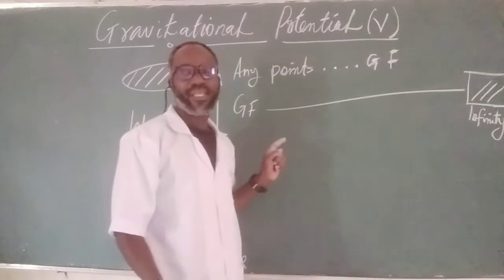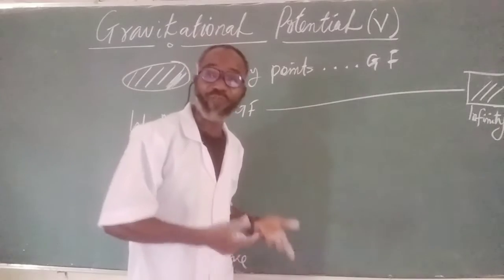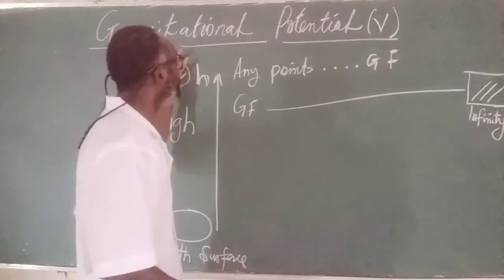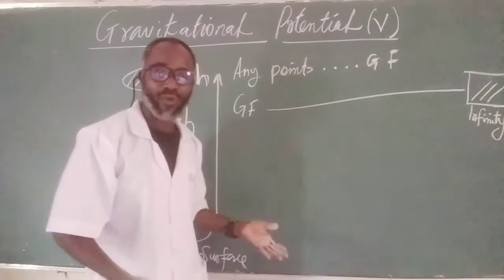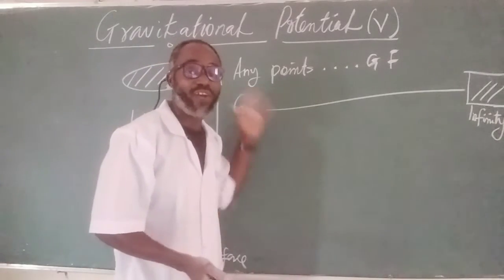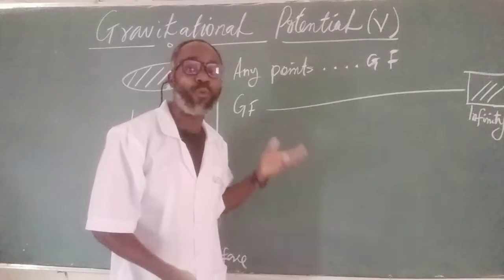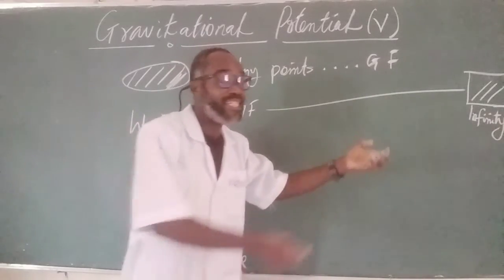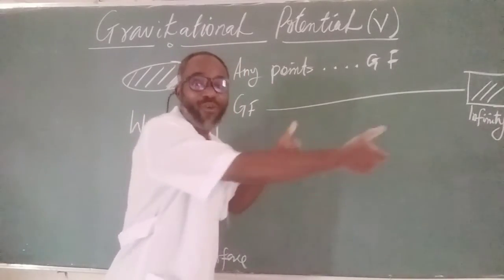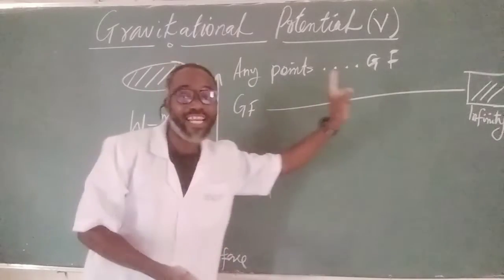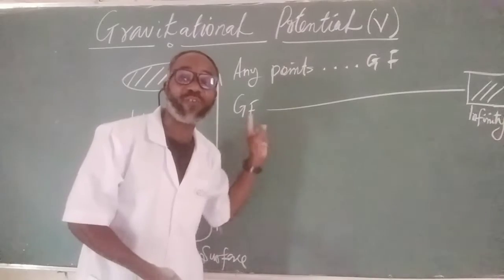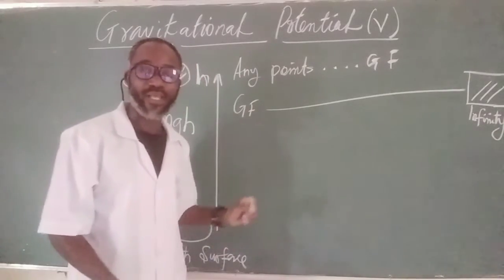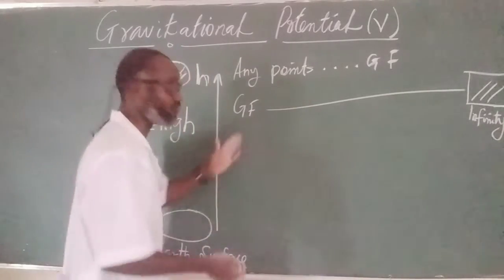Now, that brings us to defining what gravitational potential is all about. So with that, we can now define gravitational potential as work done in taking a unit mass from infinity to that point where the gravitational field is felt, or experienced, or observed, so to say.